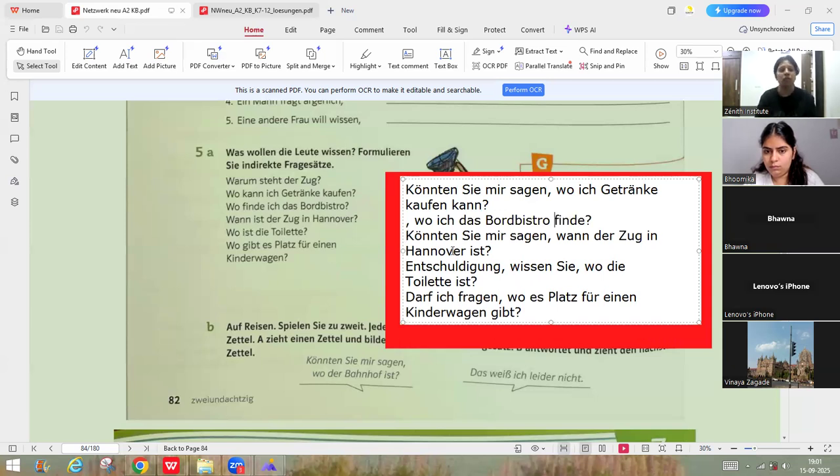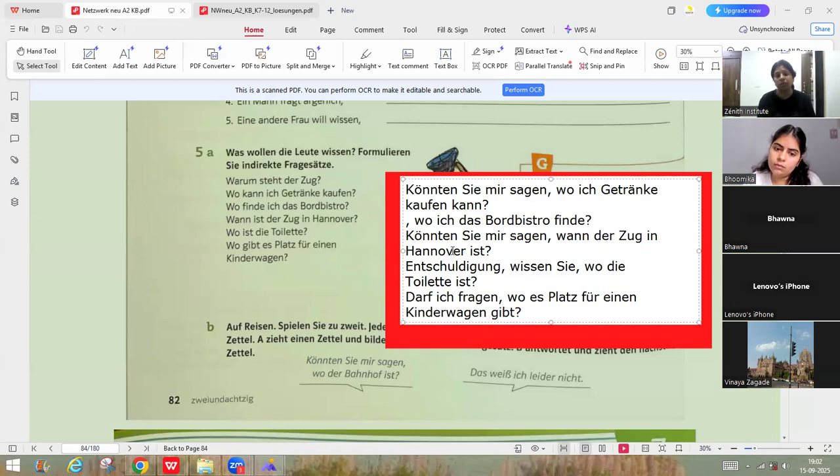Okay. Next is könnten Sie mir sagen? This is again another way of asking a question. Could you please tell me? The main question was, wann ist der Zug in Hannover? And now wann der Zug in Hannover ist? When the train will be in Hannover. Next is, wo ist the toilet? It is always in plural, this question. Anyway, Entschuldigung, wissen Sie. Now this is again another way of asking, excuse me, do you know where the toilet is? Okay. Next is, wo gibt es Platz für einen Kinderwagen?